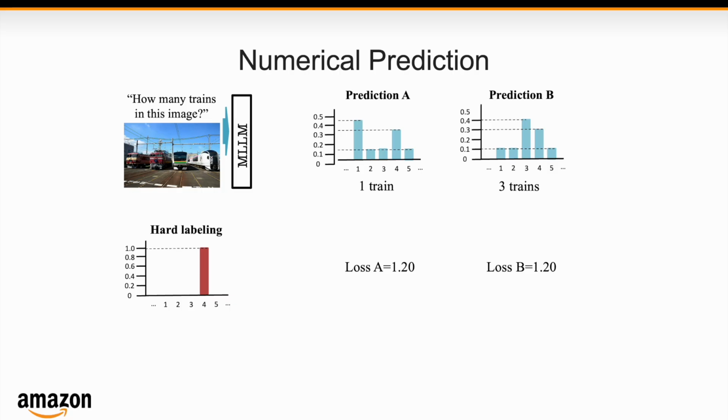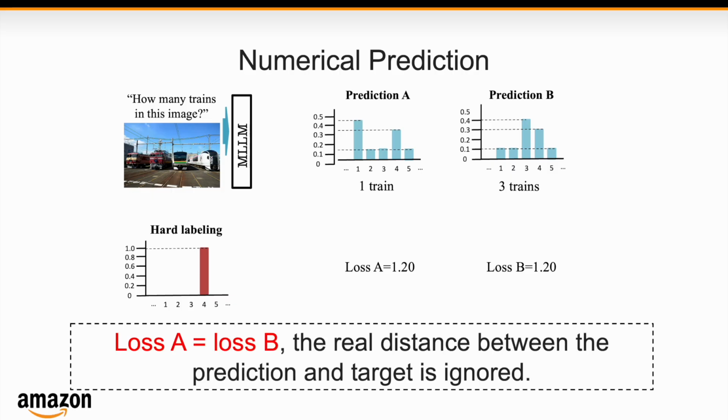In this case, a wrong prediction at any non-target index makes no difference. Predictions A and B have exactly the same cross-entropy loss because their probabilities on the target, that is 4, are the same, that is 0.3, although their overall distributions are quite different from each other.